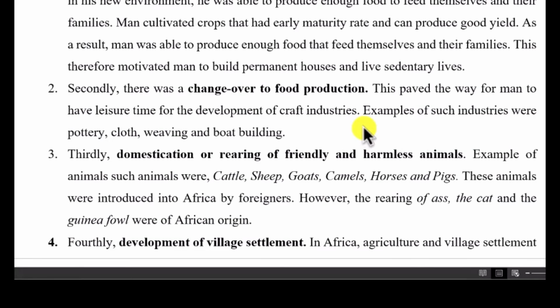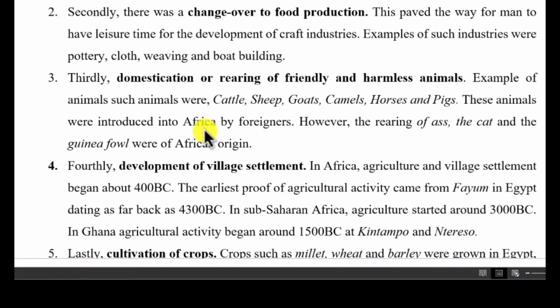Then, the third one was the domestication or rearing of friendly and harmless animals. So man also decided to domesticate animals, start to rear animals. Then the fourth one was the development of village settlement.